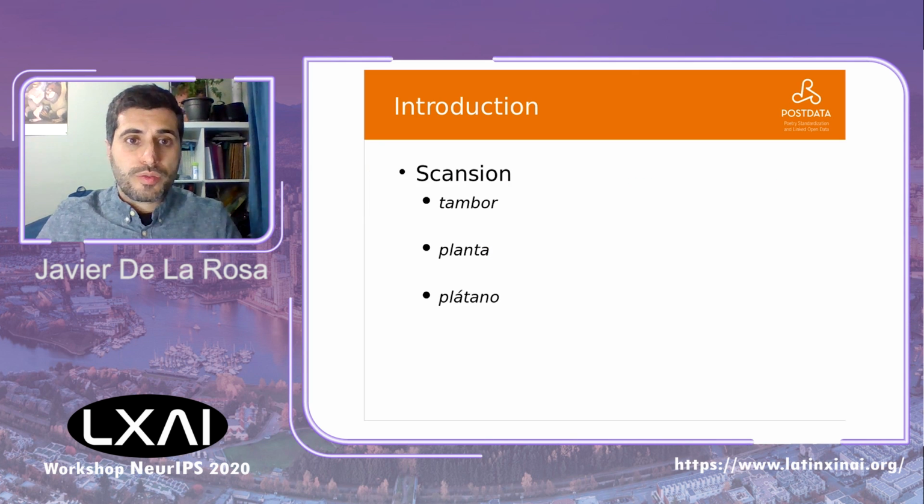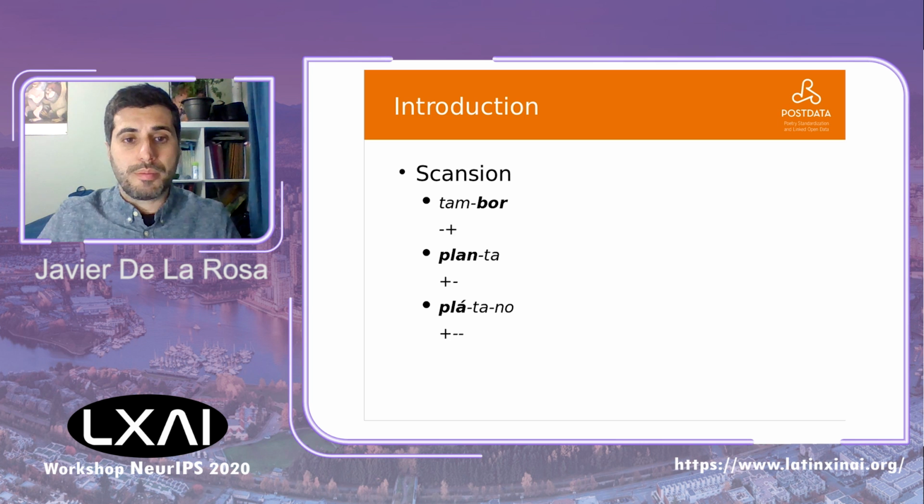The process of extraction of metrical patterns in poetry, also called scansion, is tightly related to the syllabification and assignment of stress. After you syllabify the words into the component syllables, you can assign a stress. For each unstressed syllable, a hyphen is usually assigned, and for each stressed syllable, a plus symbol is assigned. This sequence of hyphen and plus symbols is what we call the metrical pattern of the word.